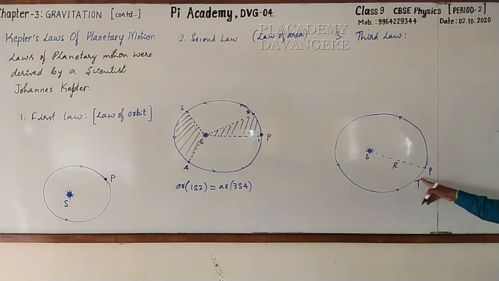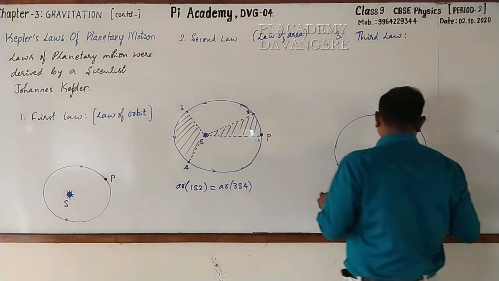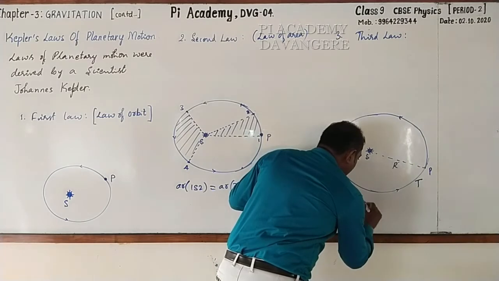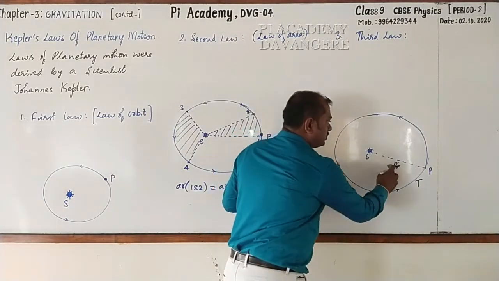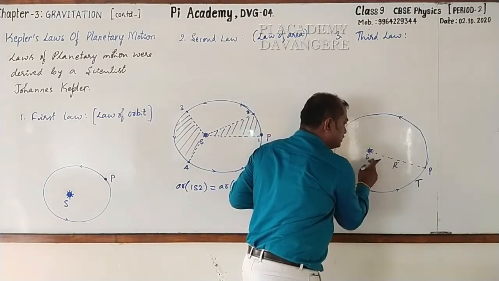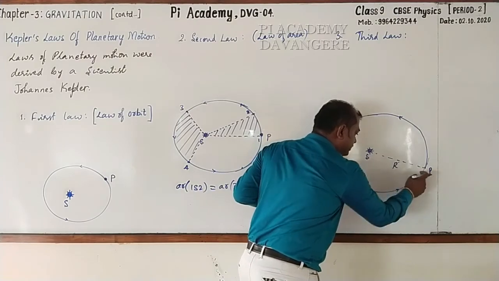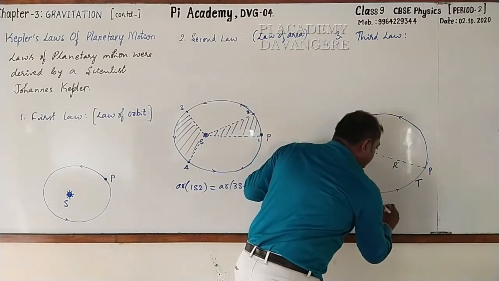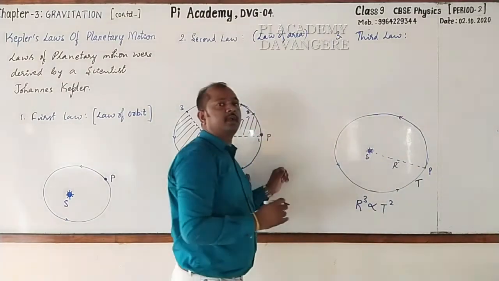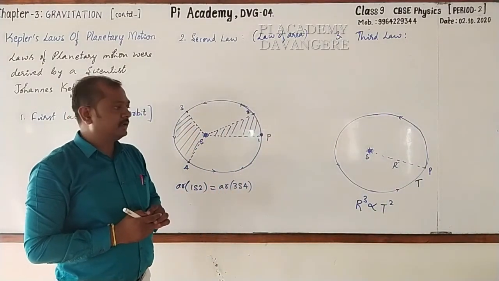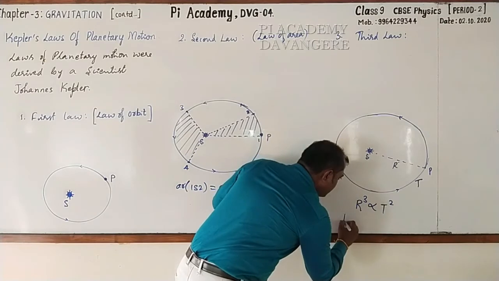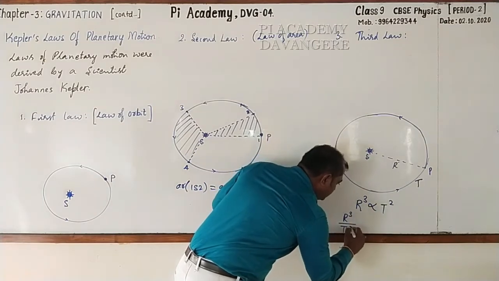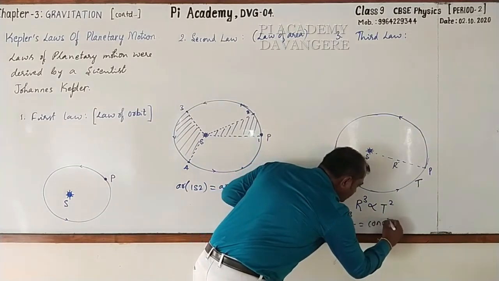On comparing these two, we can come to know that it is R cube, that is cube of the average distance between sun and the planet will be directly proportional to the square of period of revolution of the planet. That means here R cube by T square is equal to constant.